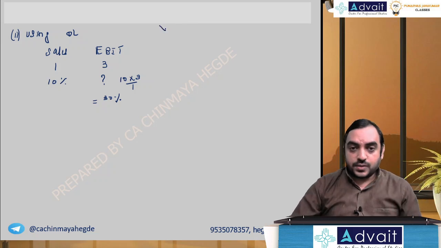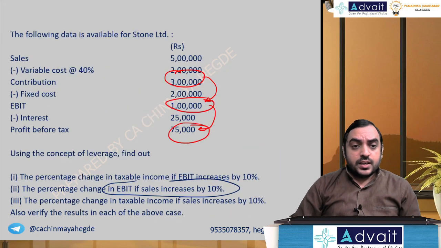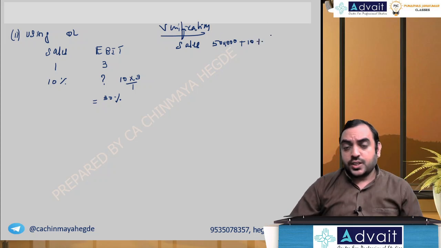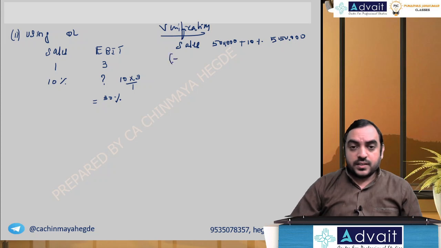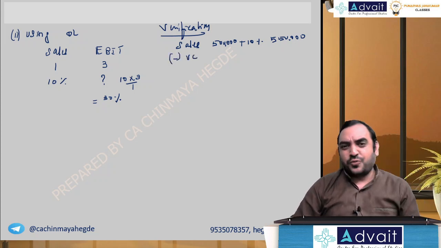Let's do verification. Sales increase by 10%. Present sales is 5 lakh, increase by 10% means 50,000. So you get 5 lakh 50,000 minus variable cost. Now variable cost also increases because that is the nature of variable cost.